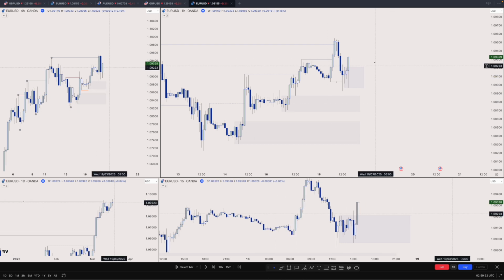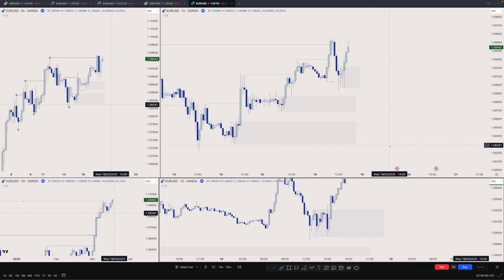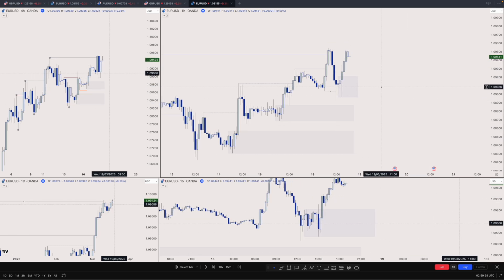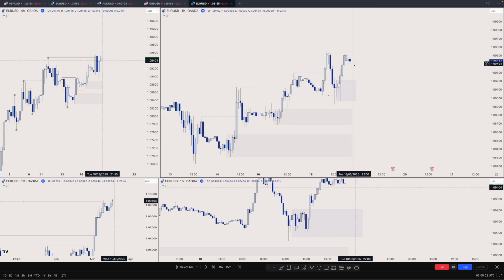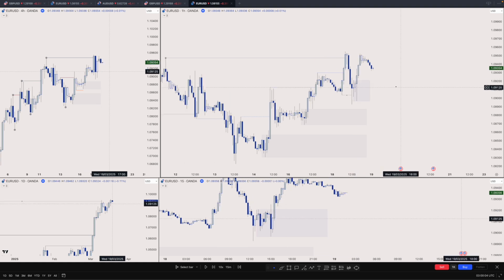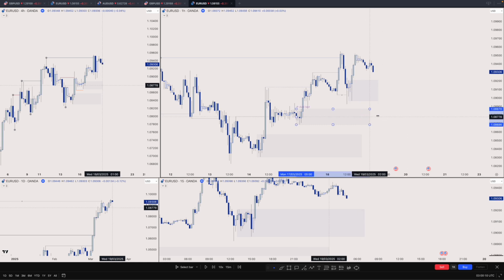So let's see to get the entry model. Yeah, so we did on ticket, I think. So now this is Asian session. I don't trade Asian session. Let's skip forward. Right, let's go to London.